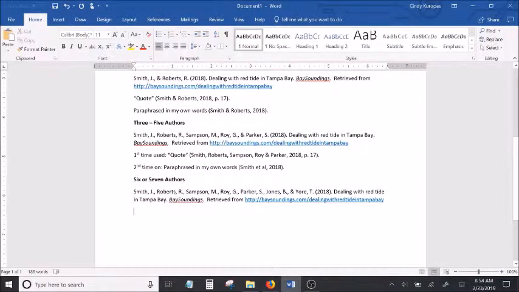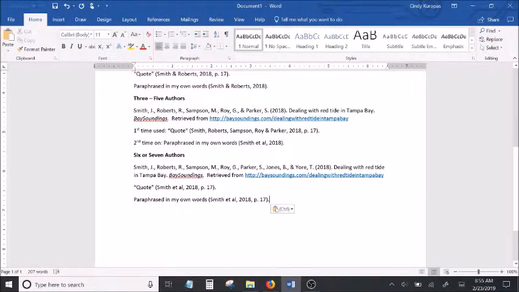However, once you get to 6 or more authors, when you do your in-text citation, you don't have to list them all. You get to abbreviate immediately, just like you did up here. So if there's 6 or 7 authors, I only use the first one in the citation. I use the et al., and then I give the year, and then if it's a quote, the page number. And if there's no quote, then I don't have to give a location because I paraphrased it in my own words.